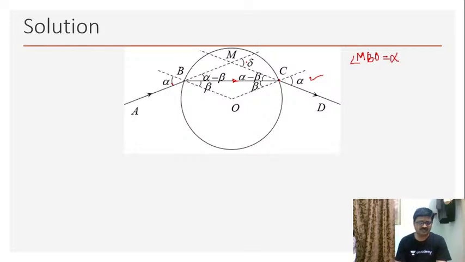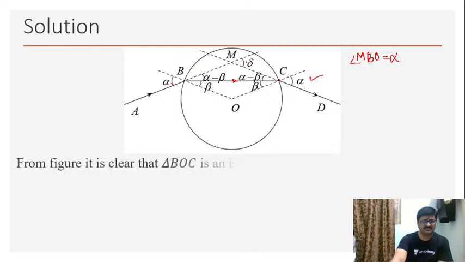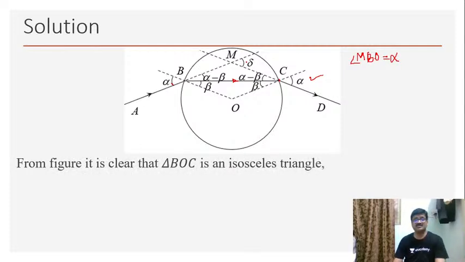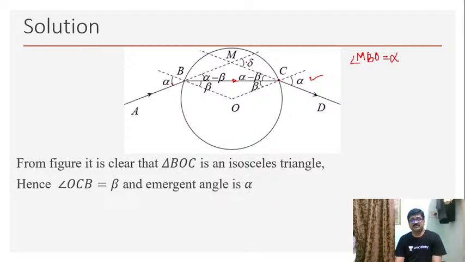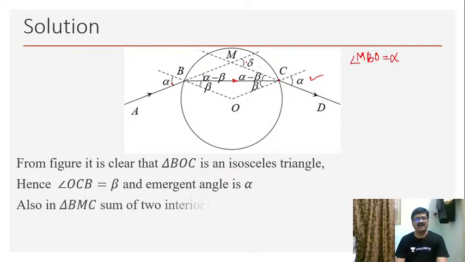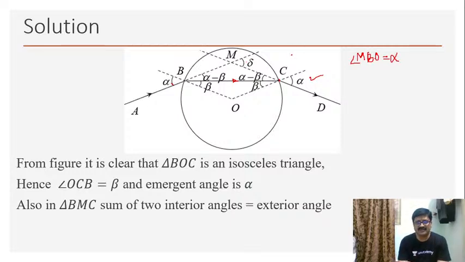Okay, so now hence I can write this as, triangle BOC is an isosceles triangle. I have explained to you why it is isosceles already. Okay, then accordingly angle OCB is equal to beta and the emergent angle is alpha. This also I have already explained to you. So clearly from this I can say that in triangle BMC, the sum of two interior angles should be equal to the exterior angle.